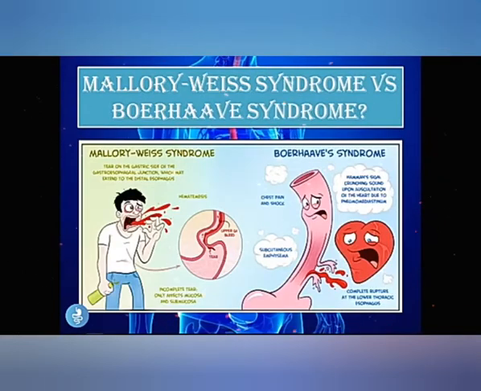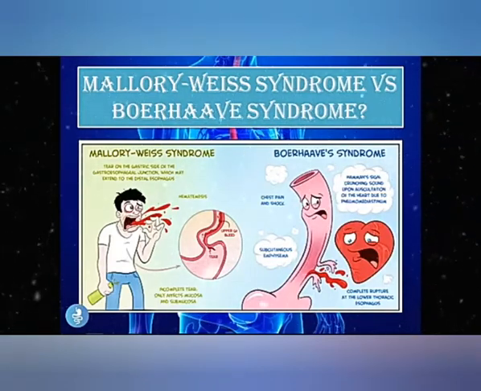So I put in this image because it shows the difference between Mallory-Weiss syndrome versus Boerhaave syndrome. And I did do a video on Boerhaave syndrome, and I'll put a link for it in the description. They're both very similarly related diseases. And in Mallory-Weiss syndrome, again, we have those linear tears at the gastroesophageal junction, and it can extend to the distal esophagus. Our patient will present with hematemesis, or the vomiting of blood, and it's an incomplete tear because it usually only affects the mucosa and the submucosa, which are the innermost layers of the esophagus.